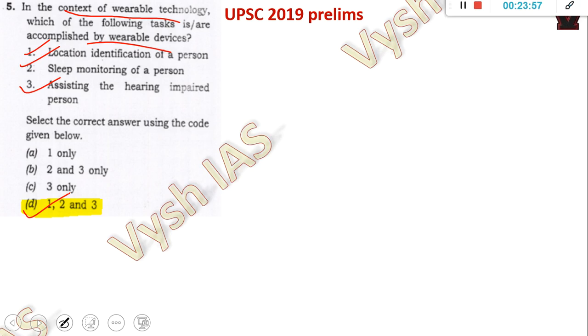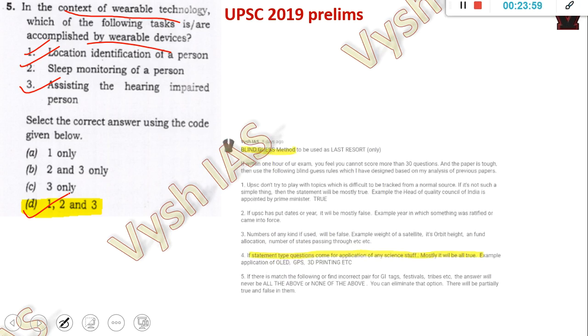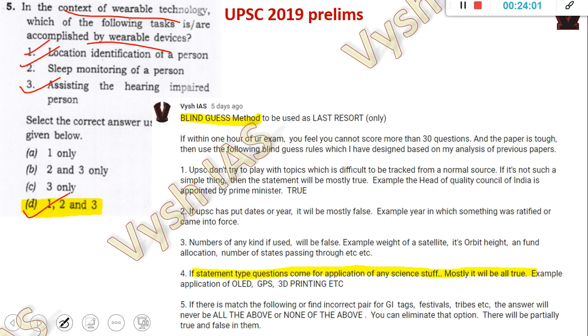Last year, one week before the prelims, I uploaded a Facebook post, and all the WhatsApp students also got it. Whenever you are stuck and need 5-10 extra questions to be solved, I devised a blind guess method for students. The blind guess methods are for different kinds of questions which will be 99% sure. If you have no other way, you think you have failed the prelims, and you try this, maybe you will get 10-15 marks extra.